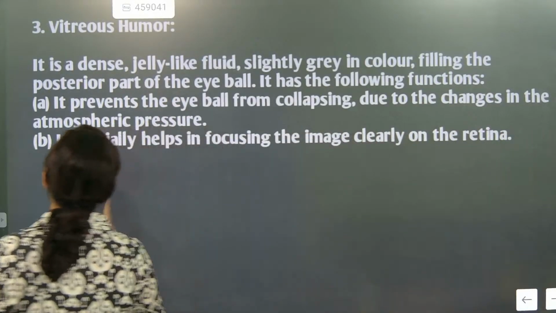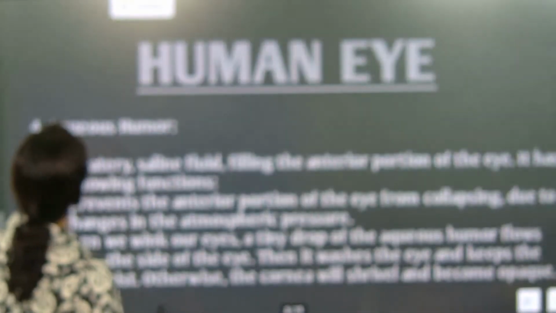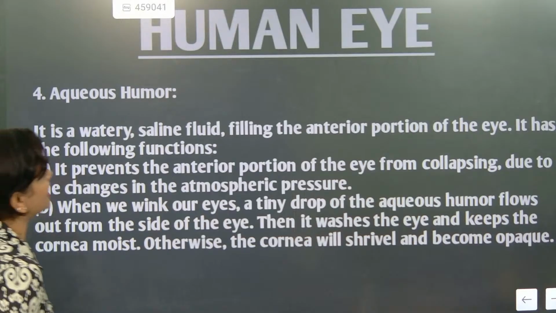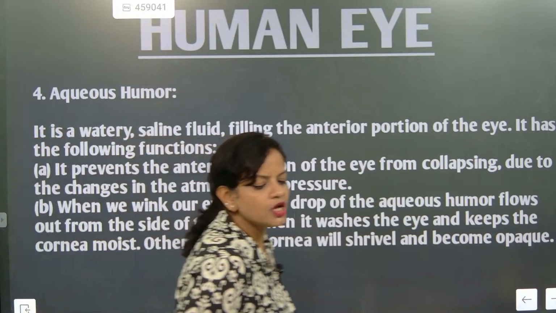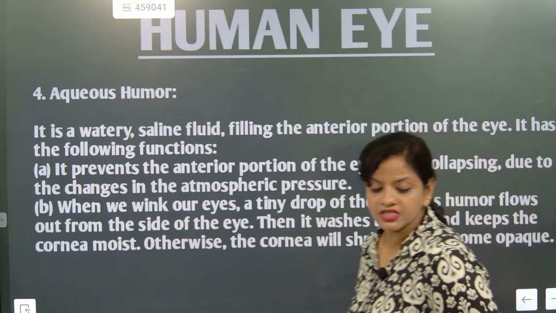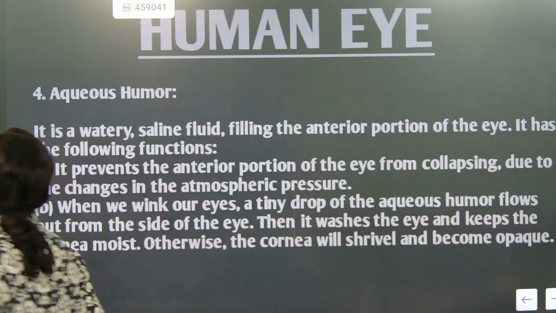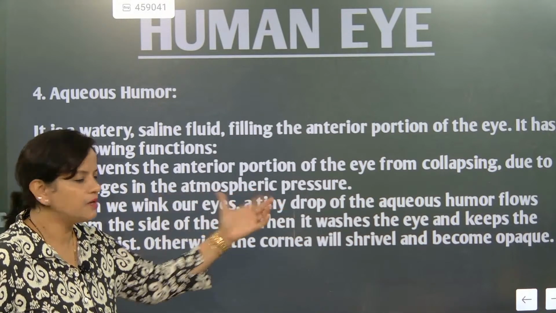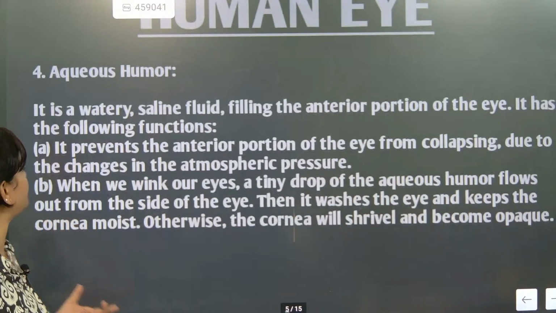So this is one thing. Next part is when we talk about aqueous humor. Aqueous humor is a watery saline fluid. Understood? Saline means salty fluid. That was jelly-like and gray in color, but this is a watery saline fluid filling the anterior portion of the eye. It has the following functions. It prevents the interior portion of the eye from collapsing due to changes in atmospheric pressure. This one is already doing the same thing.